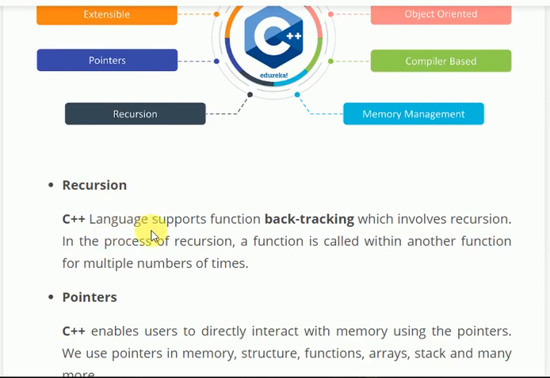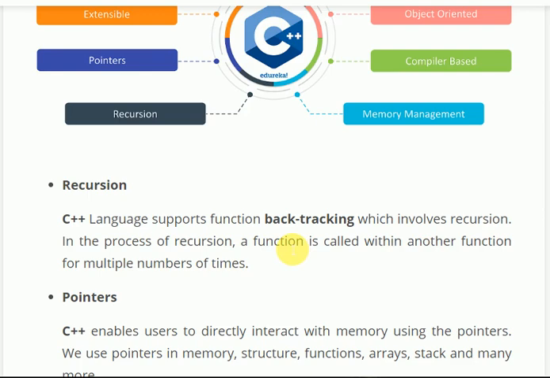So recursion. C++ language supports function backtracking, which involves recursion. In the process of recursion, a function is called within which another function is called multiple number of times. Take factorial of 5 as an example.